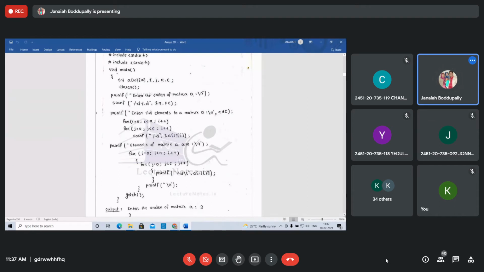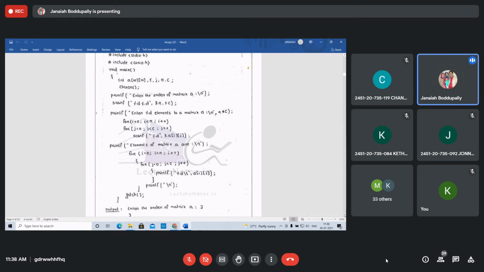Next, j is more than or equal to C. Immediately control goes to the outer for loop. The condition is false, so now i is incremented. i is 1. Whenever you are going out of the inner for loop, the printf backslash n is executed. That is, after displaying all the first row elements, control goes to the next row, because we have written printf backslash n. Whenever control goes back to the outer for loop, immediately printf backslash n will be executed, and control goes to the next line.